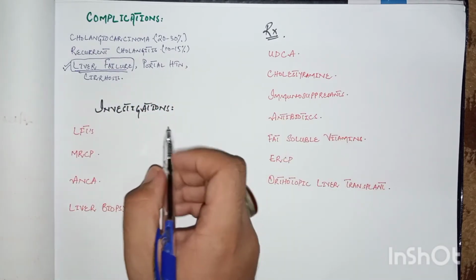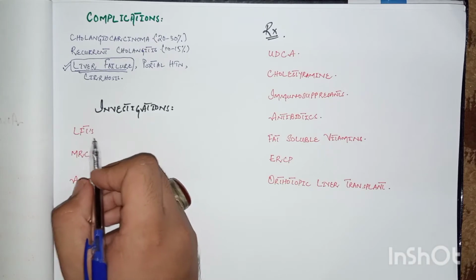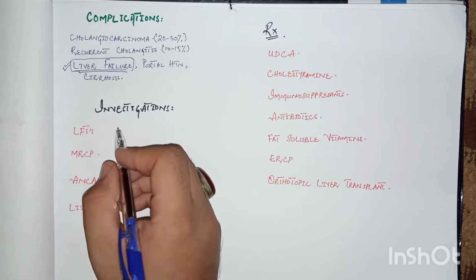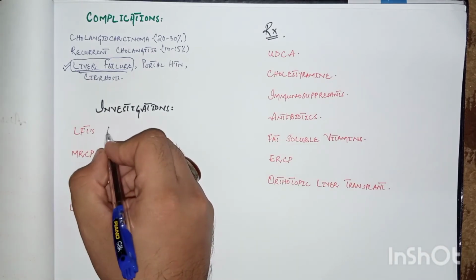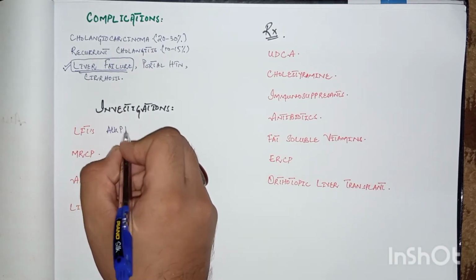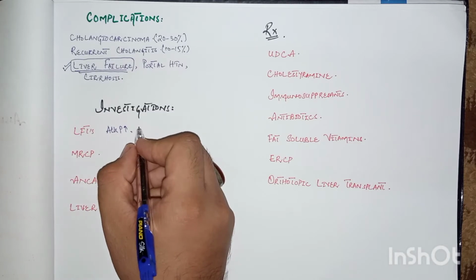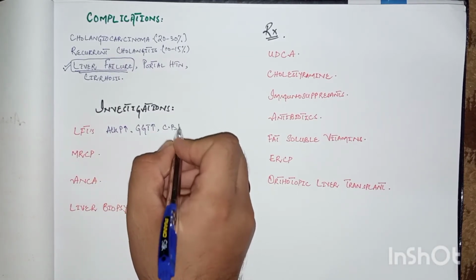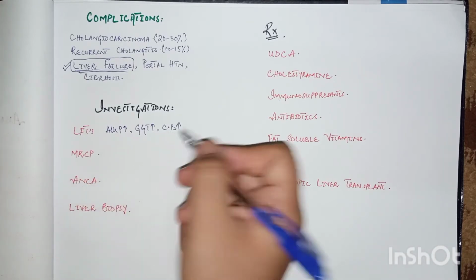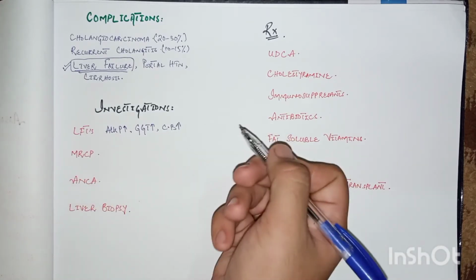Now come to its investigations. The liver function tests show the obstructive jaundice pattern, that is increased alkaline phosphatase, increased gamma GT, as well as increased conjugated bilirubin levels, but only mild elevation of transaminases, that is ALT and AST.